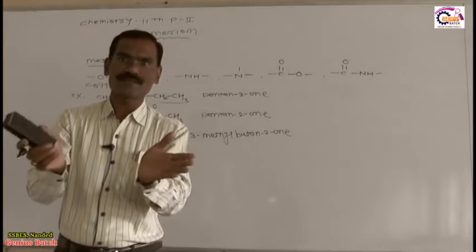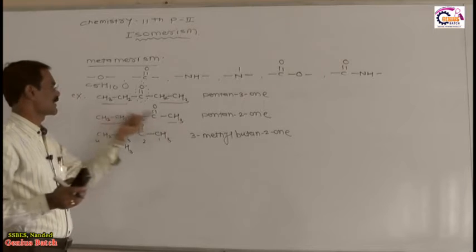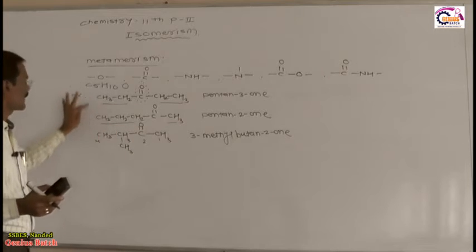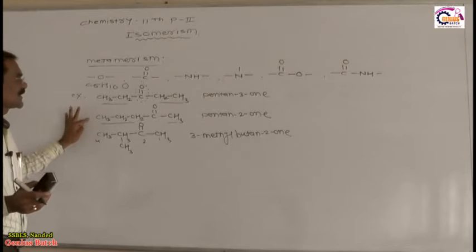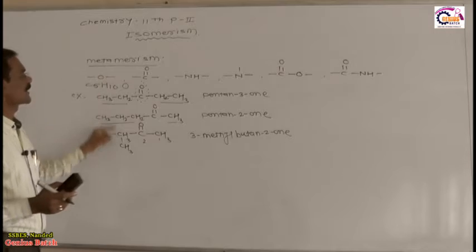You got the meaning of this? Different alkyl groups. This is ethyl, but this is methyl, and this is propyl. So what is the difference between these two? Different alkyl groups attached to the bivalent functional group, then this is called metamerism.